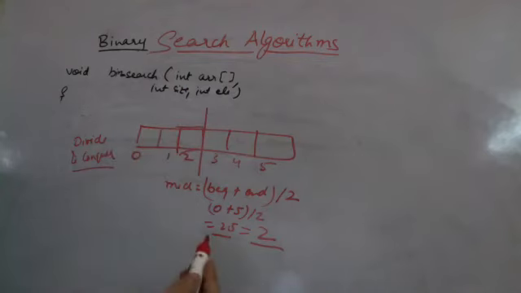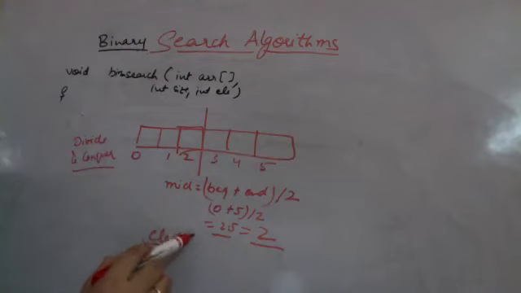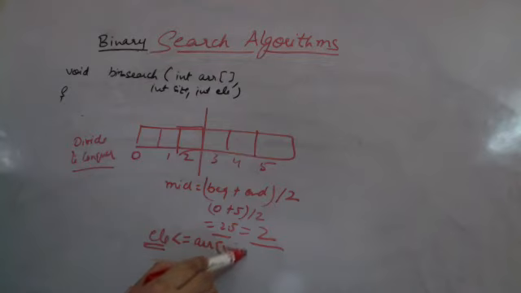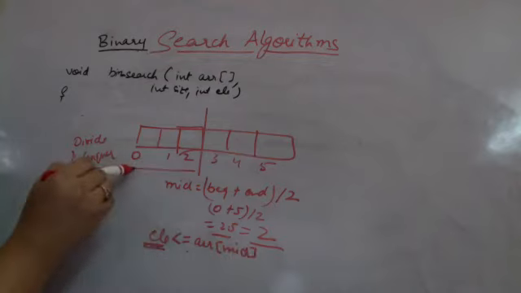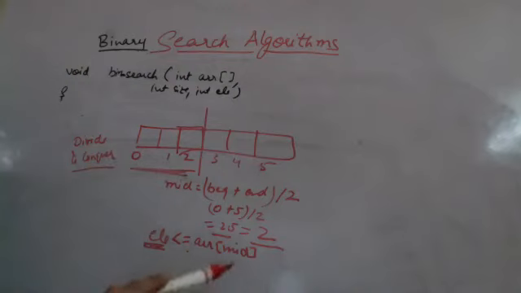So what I do is I am going to check if whatever element I have entered is less than or equal to the array of middle, whatever middle I have calculated. If the element is less, then I should search in the left half, else I should search only in the right half.